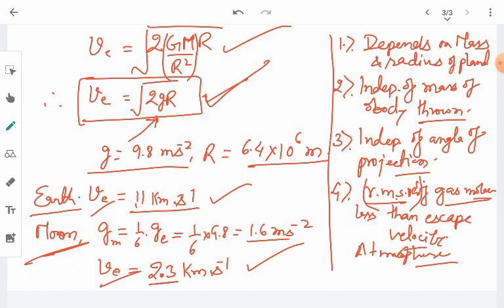If the root mean square velocity of the molecules of the gas is less than the escape velocity, then the planet or that astronomical object will have some atmosphere, otherwise not.